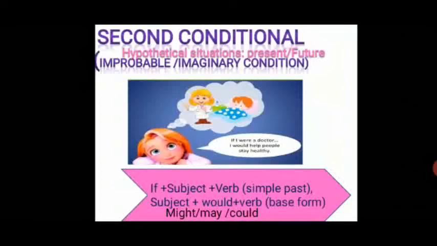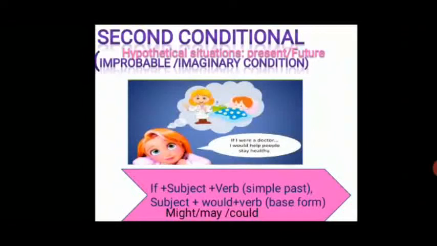The structure of the second conditional is if plus subject plus verb in the simple past. So the verb is in the simple past in the if condition, and subject plus would plus verb in the base form in the main clause.